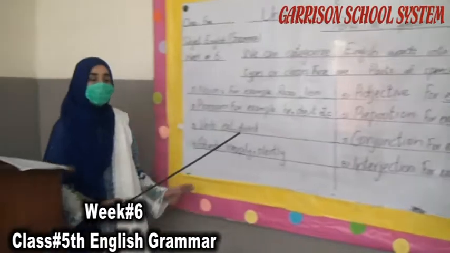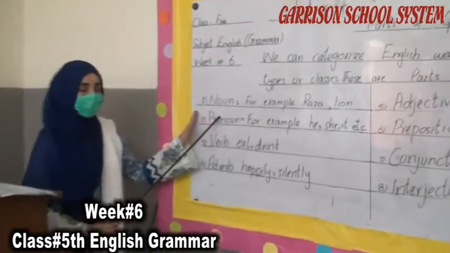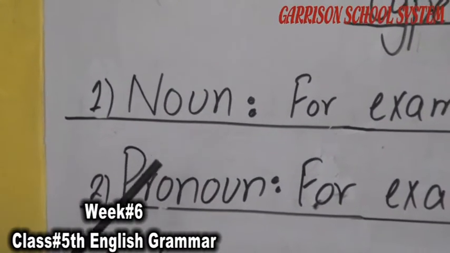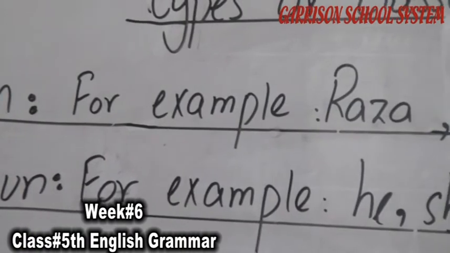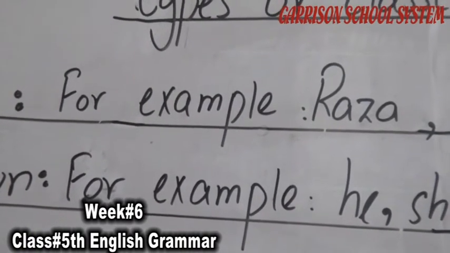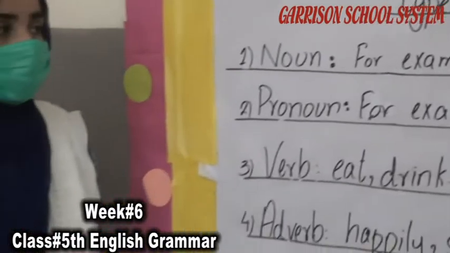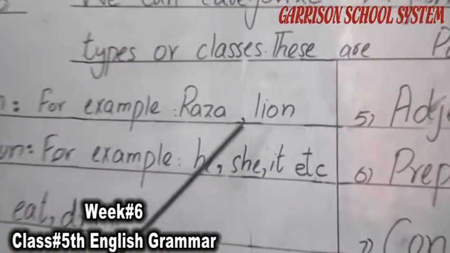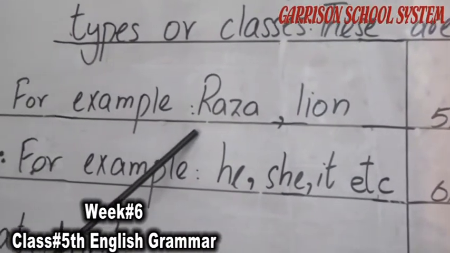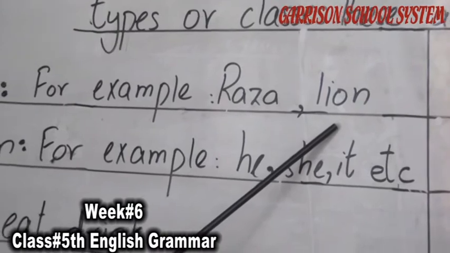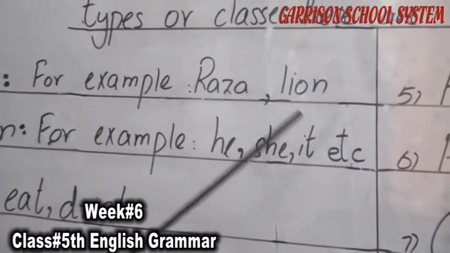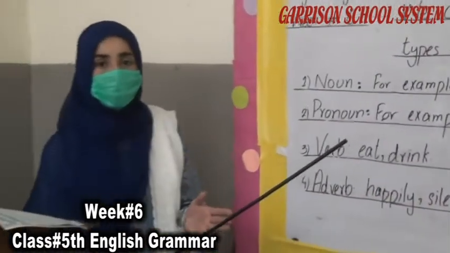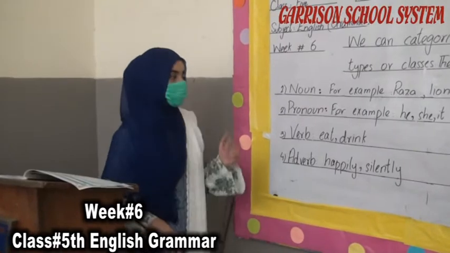We will start our topic with noun. We have been studying this noun from many years ago. A noun is the name of a person or a thing or a place. Simply we call this noun. For example, Raza, lion. Raza is the name of a person, lion is the name of an animal, and nouns also include the name of any place and thing, like places such as Faisalabad, Lahore, and things like chair, table, etc.